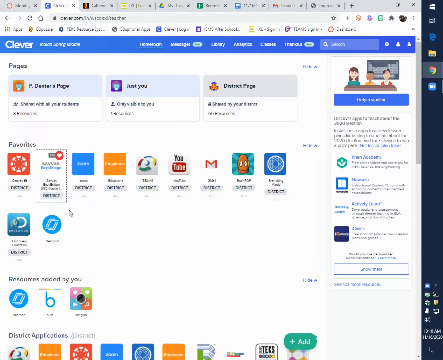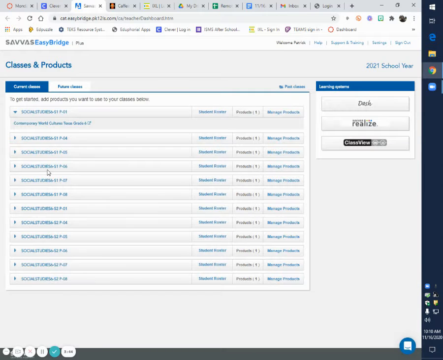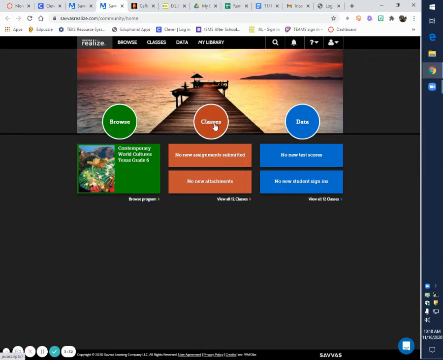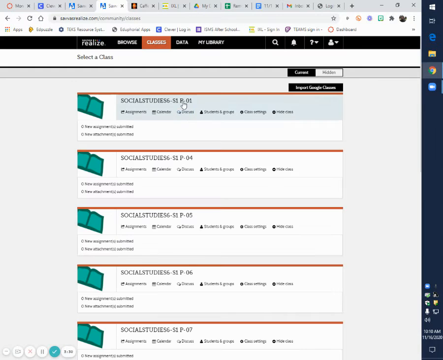Then I'm going to go into Clever. I'm going to go to my Savvas. Whenever you click Savvas in Clever, this is what's going to come up. It's going to be your EasyBridge. In your EasyBridge, you're going to click Savvas Realize over here on the right. It's going to take you to the main page in Savvas. Click on Classes and go to your class.